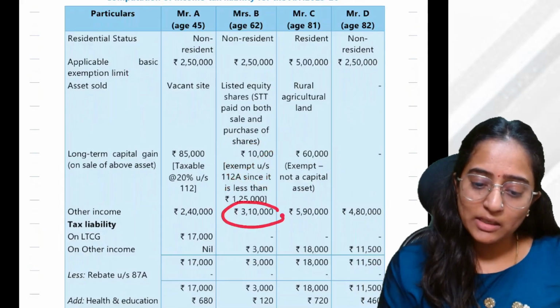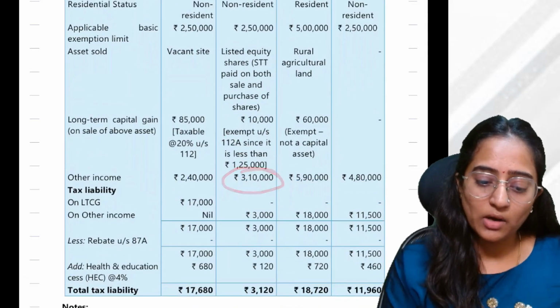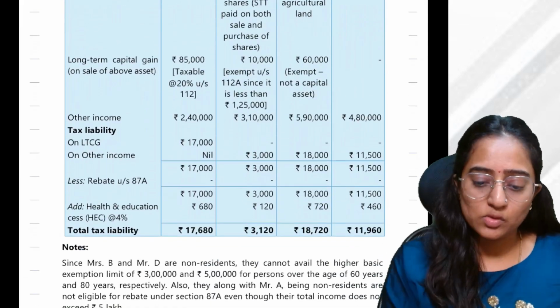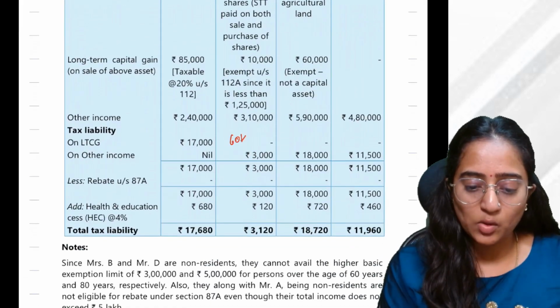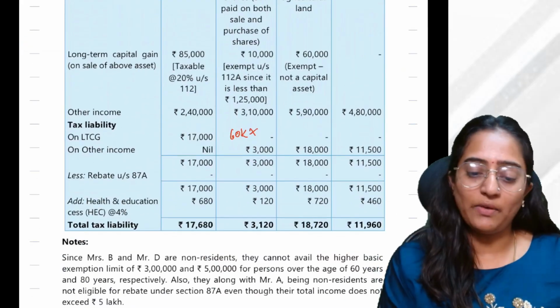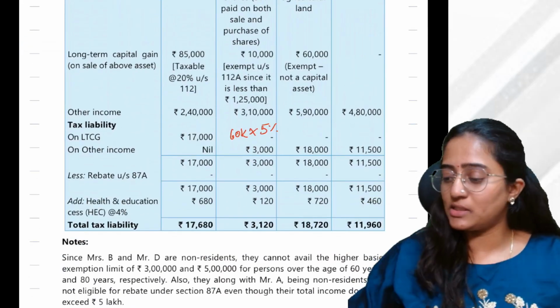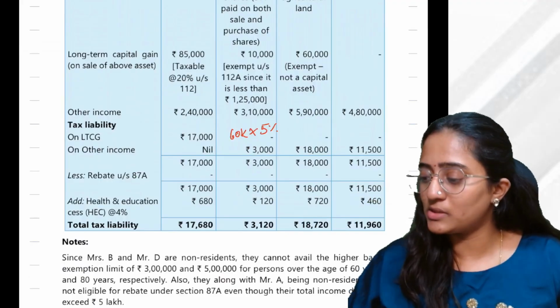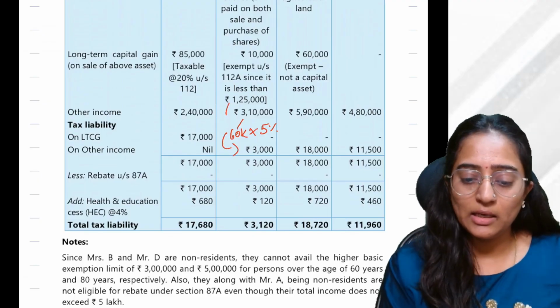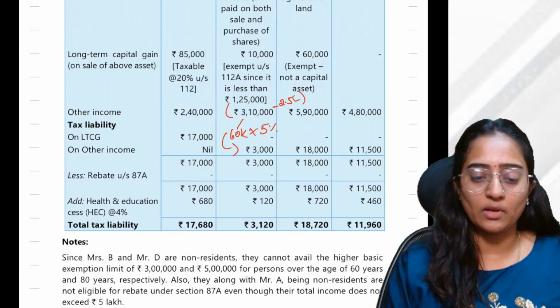Out of the remaining 3,10,000, you have how much? 2,50,000 rupees as the basic exemption limit. So the difference of 60,000 rupees, you are going to calculate 5% of that. 60,000 into 5%, you have 3,000. That is what you are going to get. How did you get this? 3,10,000 minus 2,50,000 rupees.